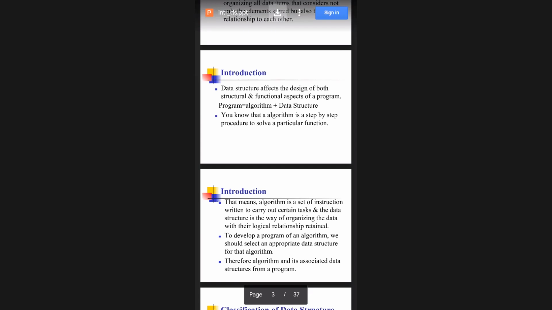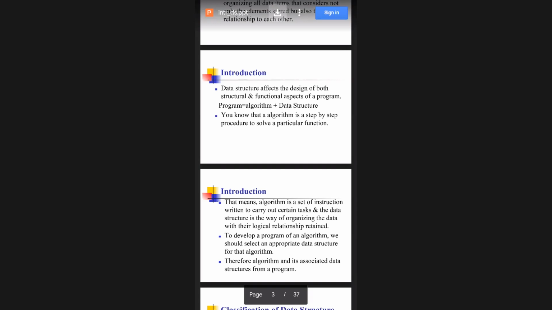We have to write one algorithm or flowchart. What is an algorithm? It's a step-by-step procedure, right? So we write the algorithm, and afterwards we write a program based on the algorithm you have framed. Yes or no?